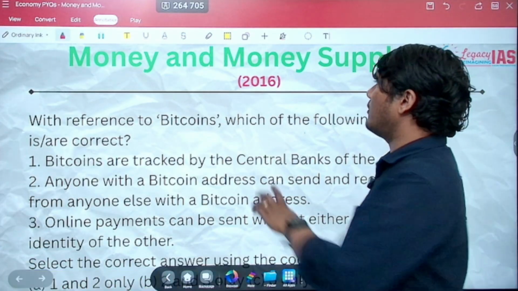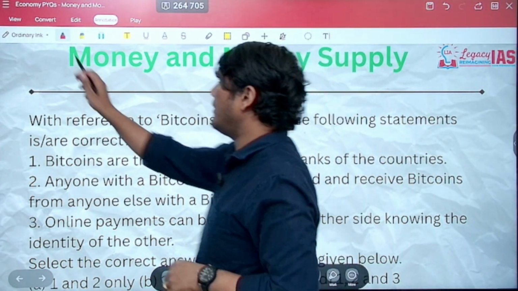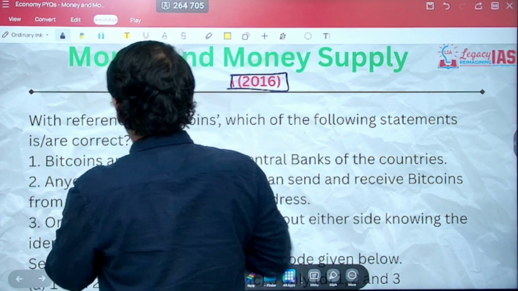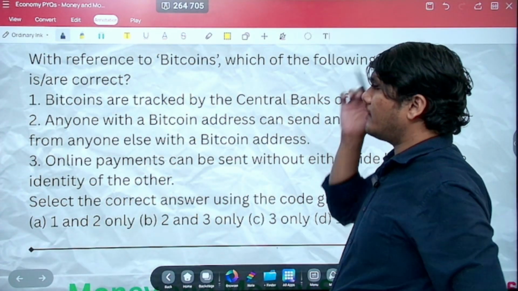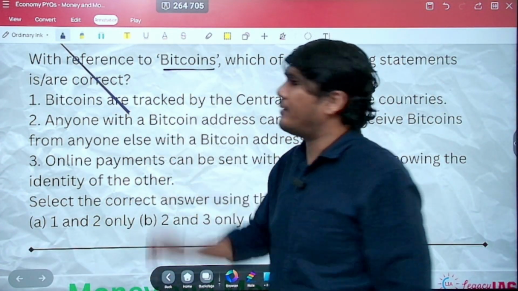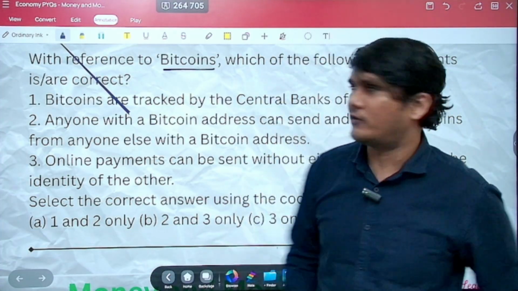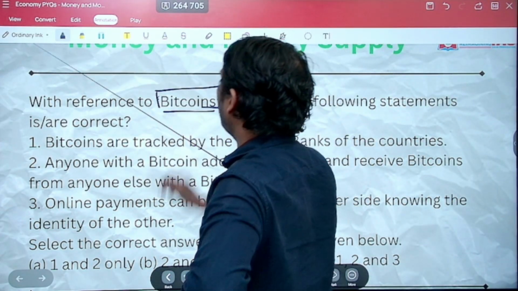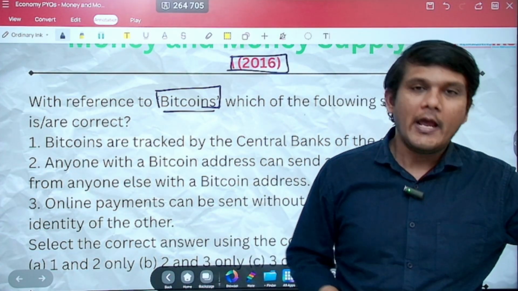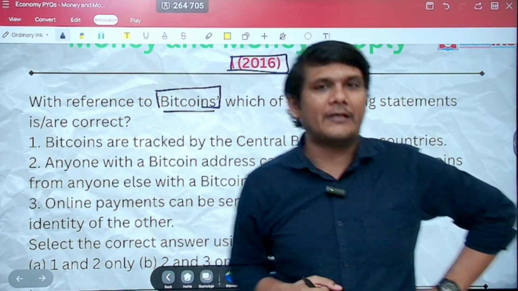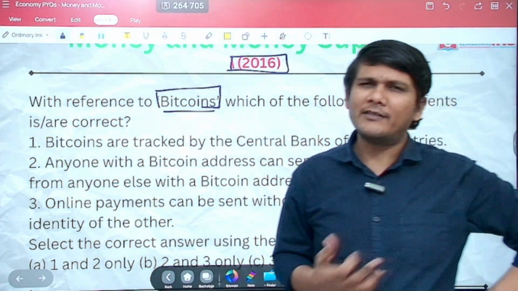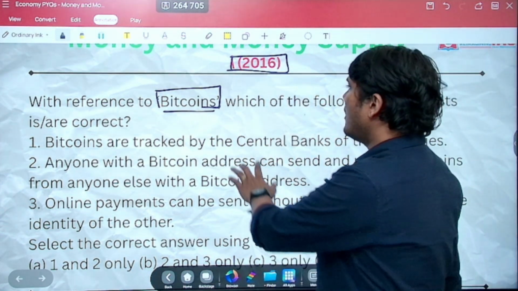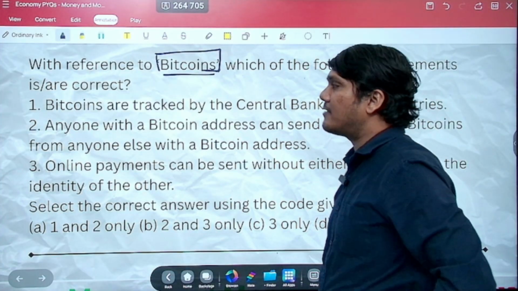So the very first question was asked in 2016, that means in 2015 there was no question on this. Let us have a look at this with reference to bitcoins. Now bitcoins were quite prevalent in the news. This is the year in which I gave my prelims exam. So at that point of time bitcoins were quite prevalent in the news, and so this is basically like a current affairs question. But of course, in the static class also we study bitcoin, digital currency and cryptocurrency, so on and so forth. With reference to bitcoin, which of the following statements is or are correct?